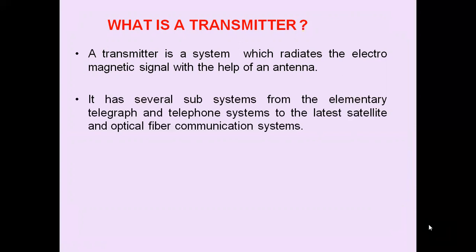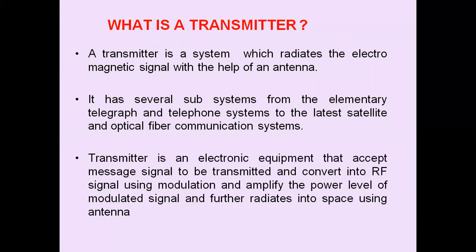It has several subsystems, from the elementary telegraph and telephone systems to the latest satellite and optical fiber communication systems. So transmitters range from the old versions of telegraphy and landline telephone systems to the latest satellite communication and optical fiber communication systems.